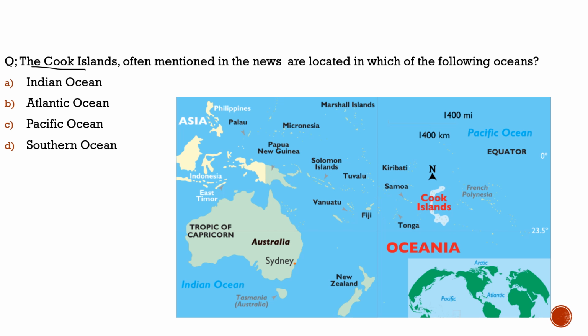The Cook Islands, often mentioned in the news, are located in which of the following oceans? A location based question can be asked. It is definitely located in the Pacific Ocean, so the South Pacific Ocean. The correct answer would be South Pacific Ocean, near the Oceania region.